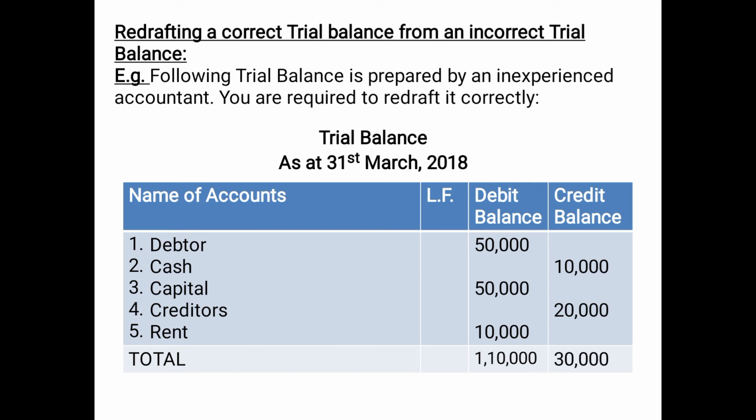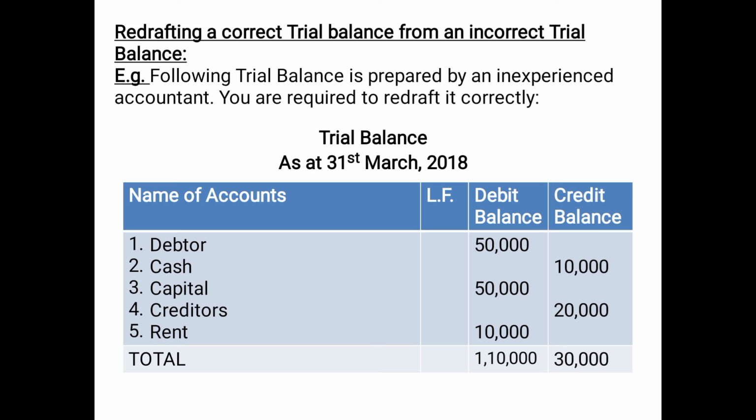Now the next new point in the case of trial balance is redrafting a correct trial balance from an incorrect trial balance. That means an incorrect trial balance will be given to you, where some aspects have been recorded correctly and some are recorded incorrectly. You need to prepare a correct trial balance. In that case, those items which are posted correctly, you will copy as it is, and those items which are posted incorrectly, you will post correctly, and then you will total it.